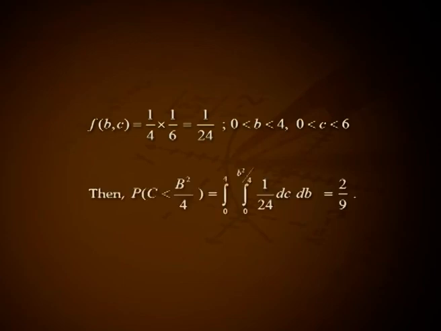Given that b and c are independent, hence their joint density function f of bc equal to 1 by 4 into 1 by 6, that is 1 by 24 for 0 less than b less than 4 and 0 less than c less than 6. Then probability of c less than b square by 4 equal to integral from 0 to 4, again integral from 0 to b square by 4 of 1 by 24 dc db, that is equal to 2 divided by 9.